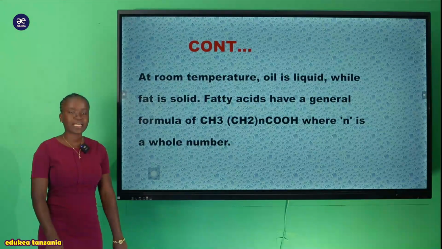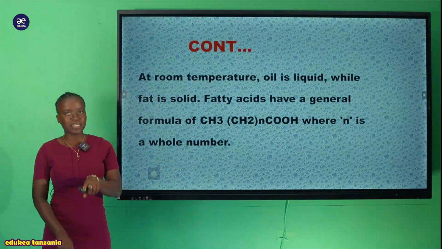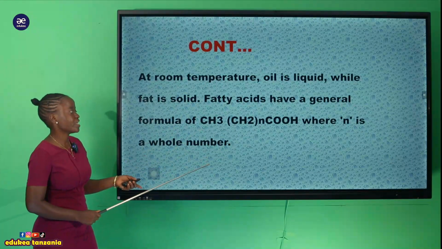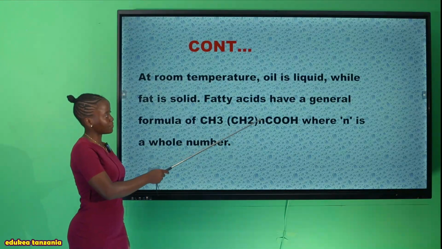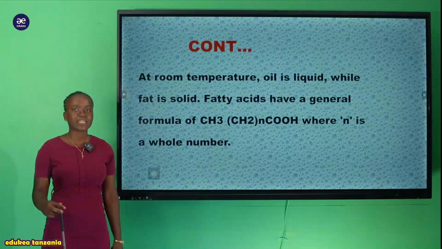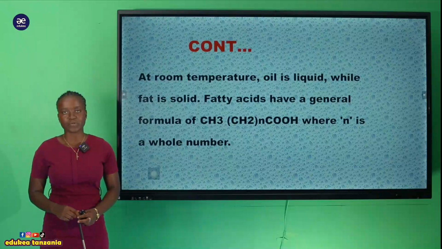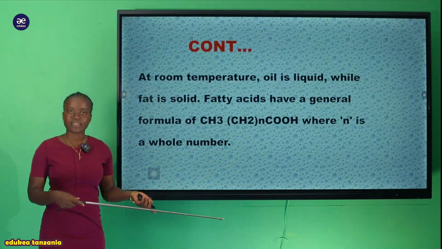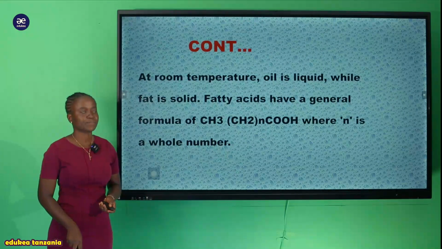So you write the general formula or the empirical formula of the lipid like this: CH3, CH2, and here N. You can see we have the presence of N. N is a whole number, so it varies, it depends on the type of lipid you are talking about. So here it can be 2, it can be 3, 4, whatever, since it is a whole number.